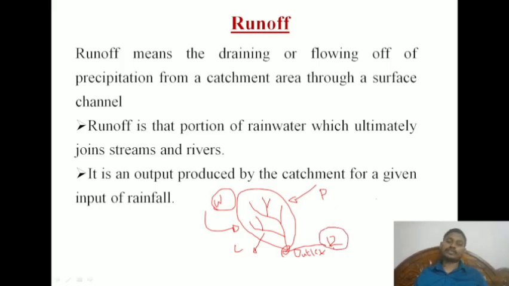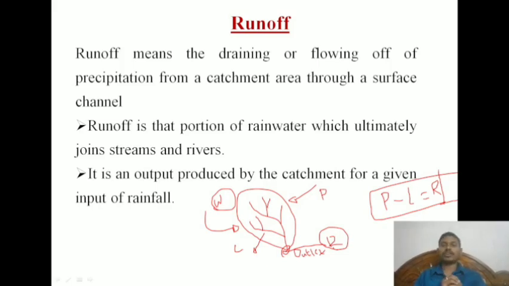That means there is rainfall, there are losses, which will give you runoff. This is the equation. After accounting for the losses, the leftover water we call runoff, which is flowing on the surface of the land.